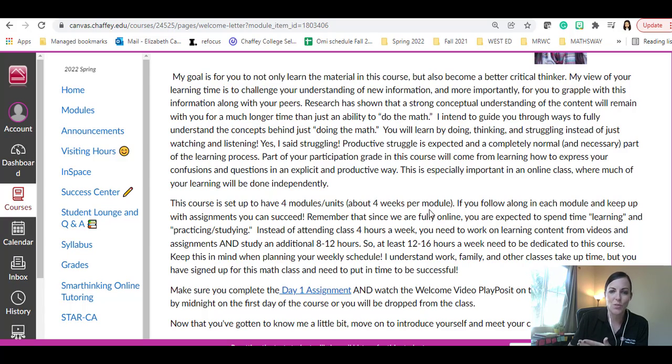And then, like I showed you, there's the option to go to that study space. And if more students go to that study space, then you'll have other people to interact with as well. Our whole course is set up into 4 big modules, or units, and each of those units has about 4 weeks in it. So you'll see module 1, week 1, module 1, week 2, and that's going to be our setup. Everything's dated, so you'll know where you need to be.